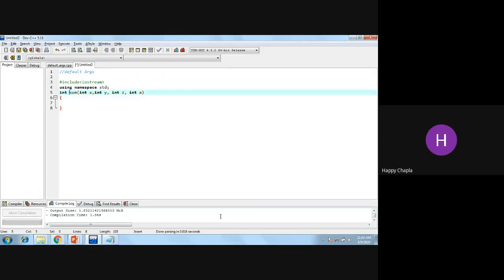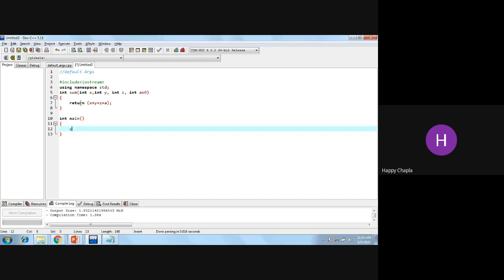Okay. And before we move further, what I'm doing, I'm just assigning the value from right to left. So a equals 0. Right now my a value is equal to 0. And in that function, what it will do, it will return the x plus y plus z plus a at the time of calling. Okay, and what is the function call?